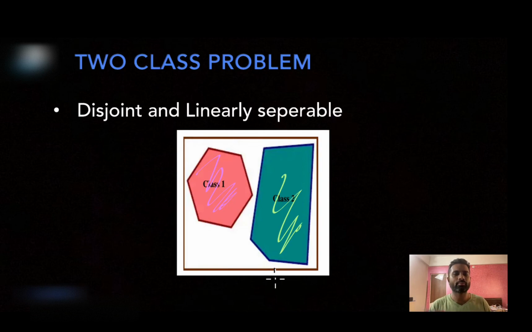Similarly, for class label 1, if the region does not belong to the pink region, the class conditional density is 0. That's how I have represented this. Hopefully you are okay with it. The property of this distribution is that it is linearly separable, so I can draw a line such that both class conditional densities are nicely separable.